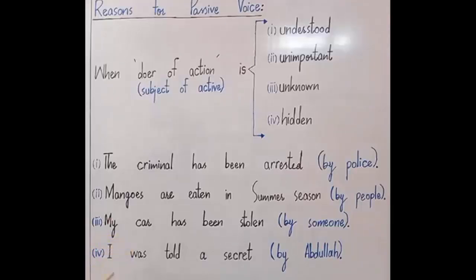Example number 4. I was told a secret by Abdullah. When the speaker wants to hide the subject or the doer of an action from the listener, he uses passive voice. I was told a secret. Now the listener doesn't know who told you the secret, because you want to hide the doer of an action from that listener. I hope you have so far understood the definition of passive voice and the reasons for passive voice.